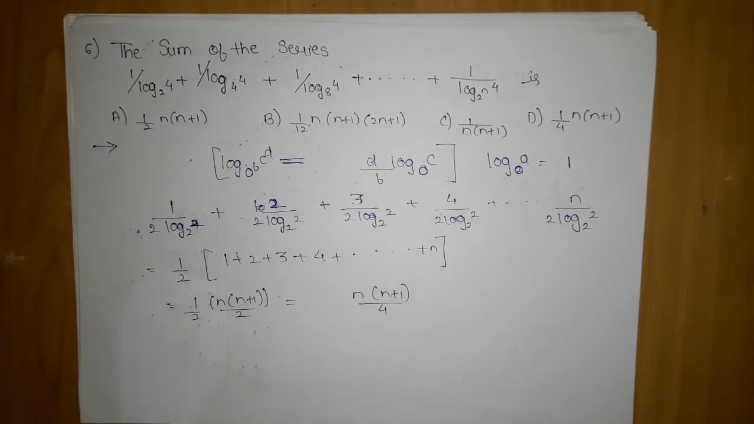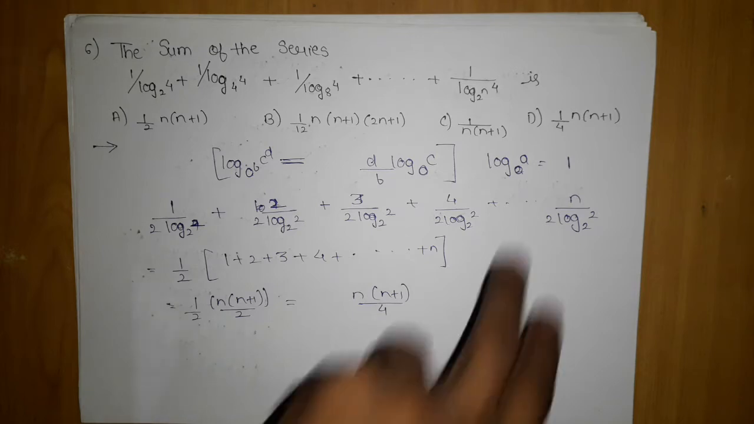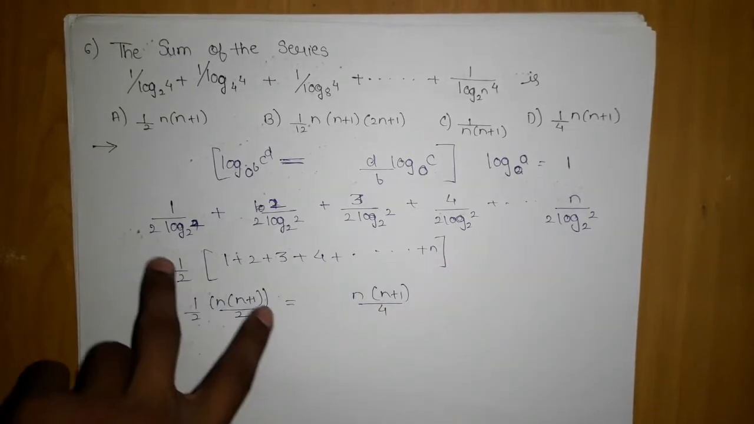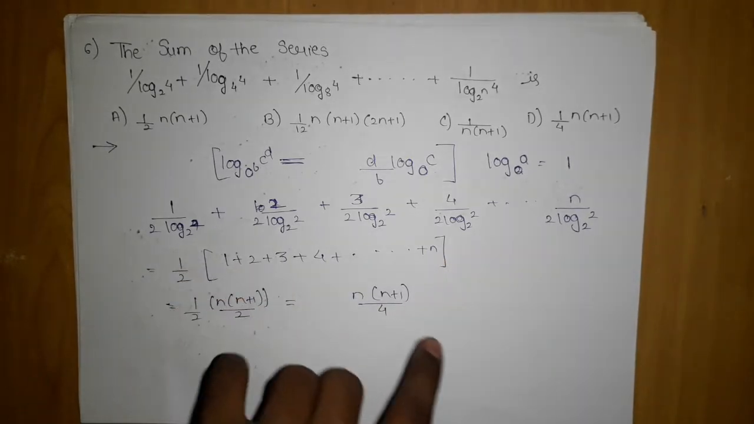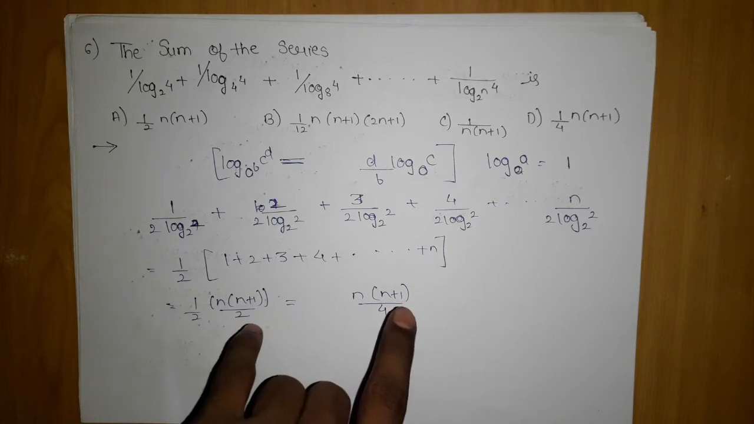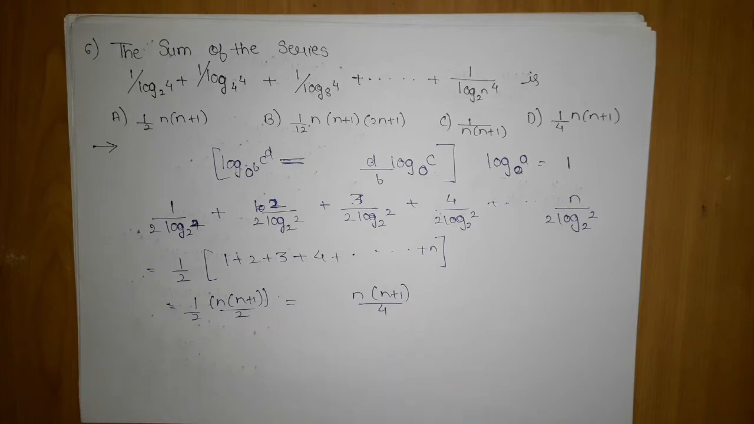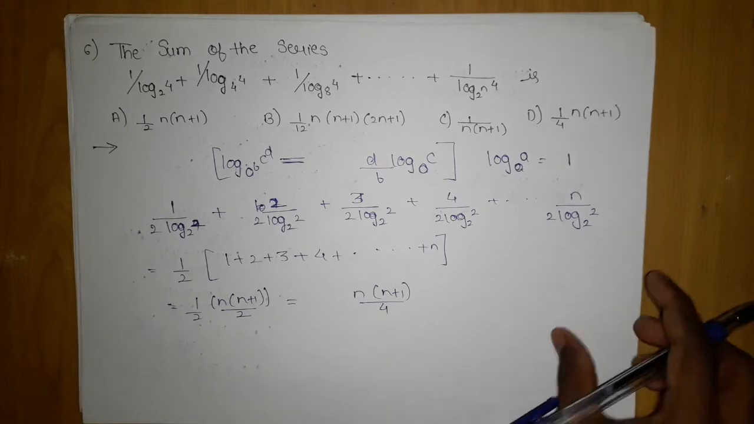So this is what is given in this problem: you have to try to eliminate the log by using this property. And then further, take the 2 common and use the formula for the sum of n terms. Now let's move on to the next question.